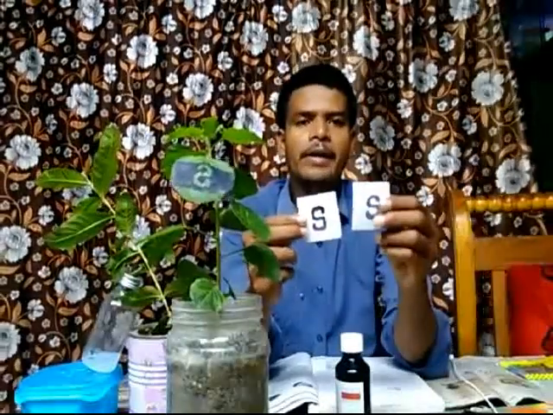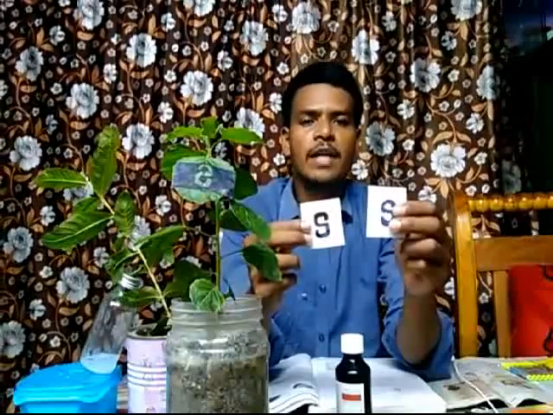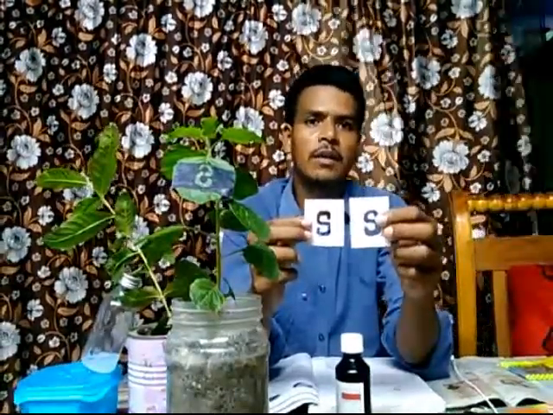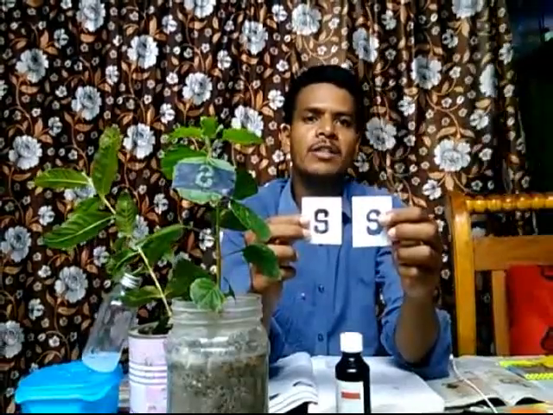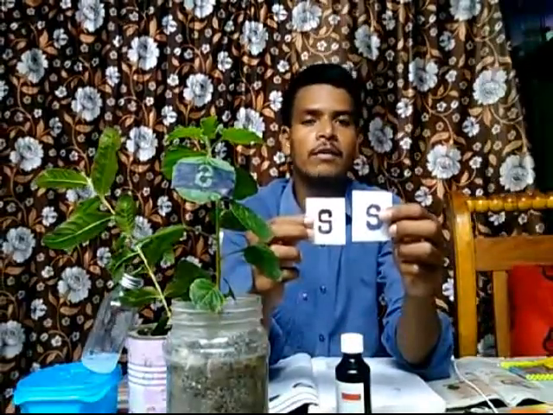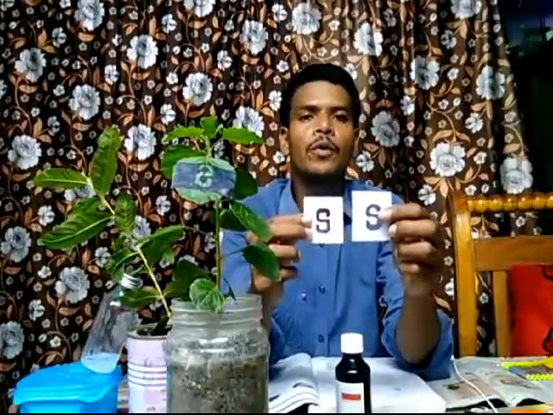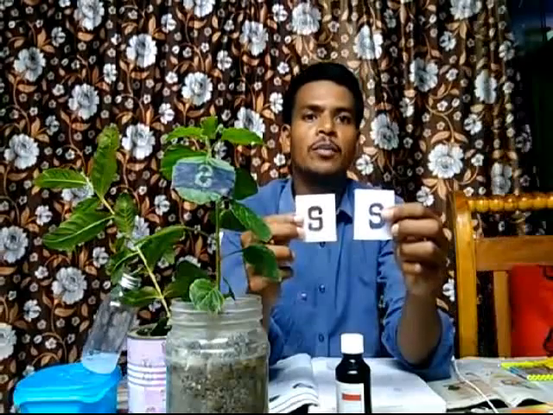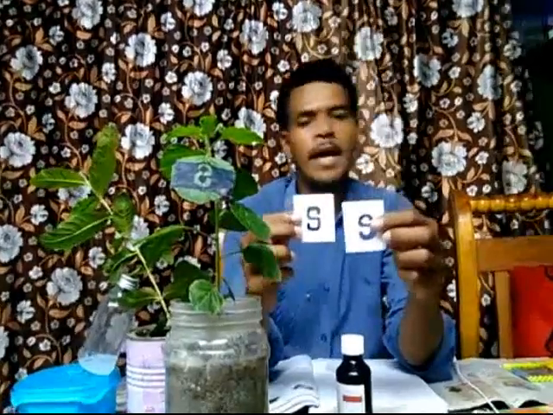Okay. Then you can take 2 leaves of the same plant for testing of starch. How can we make a plant discharge? By inserting them into the dark. That means we have to keep them in a dark place. Then only we can make that starched plant into a discharged plant.